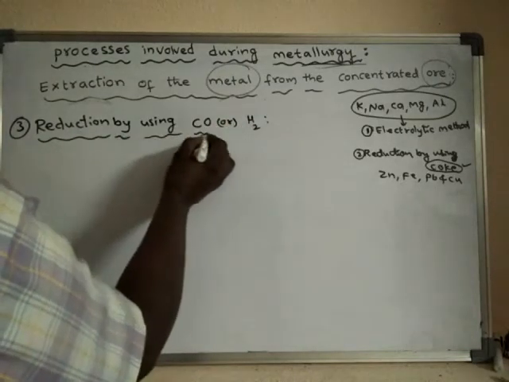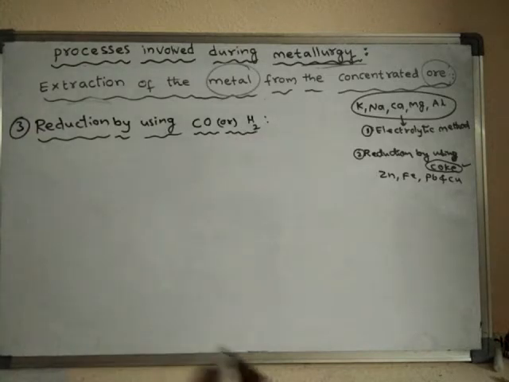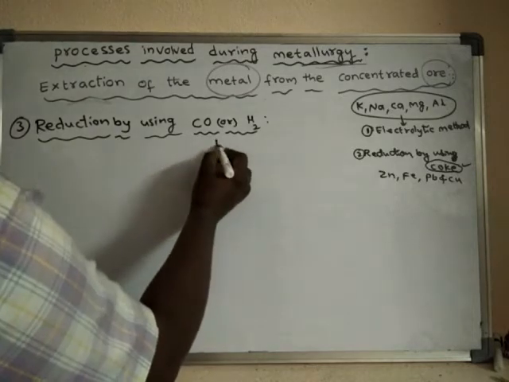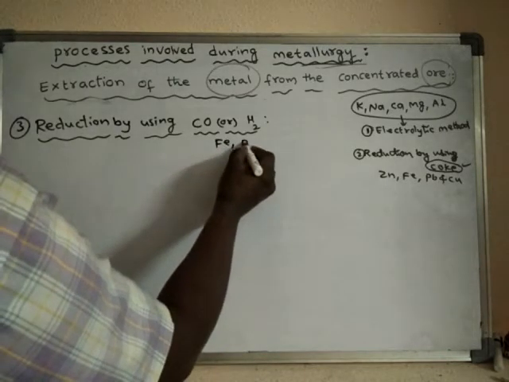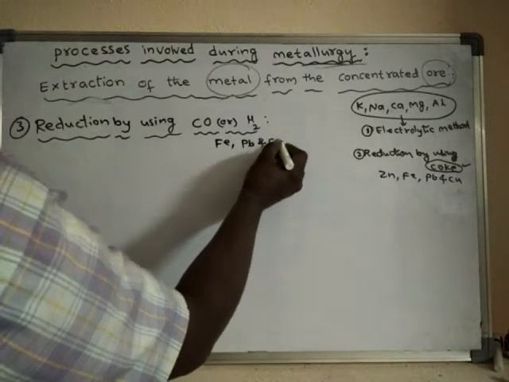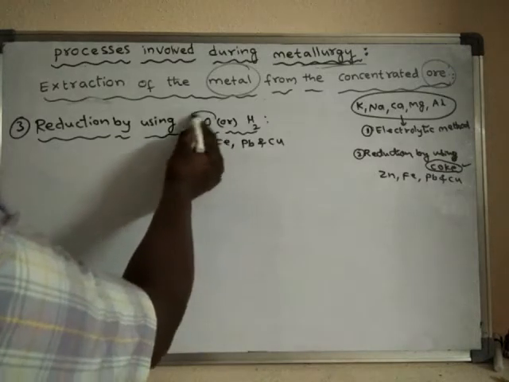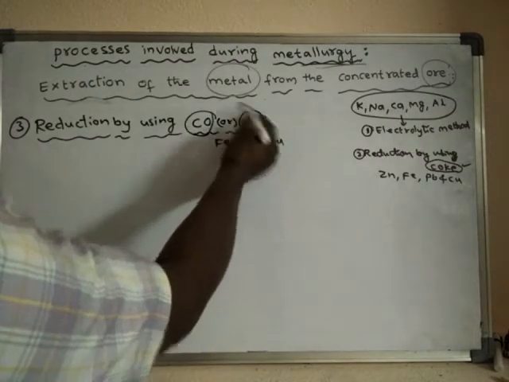Even carbon monoxide and hydrogen gas are used as conventional reducing agents. So here the metals like iron, lead, and copper can be extracted from their ores by using either carbon monoxide or hydrogen.